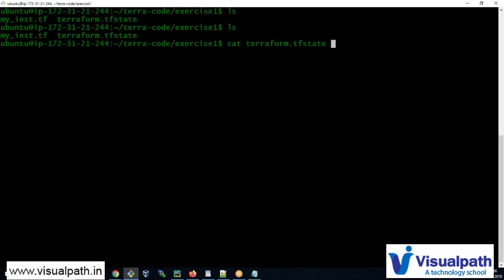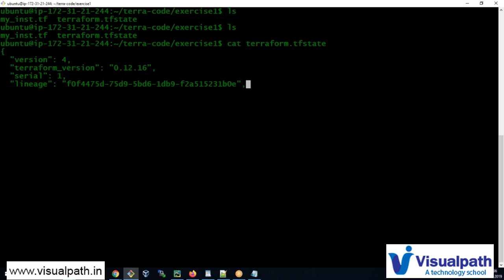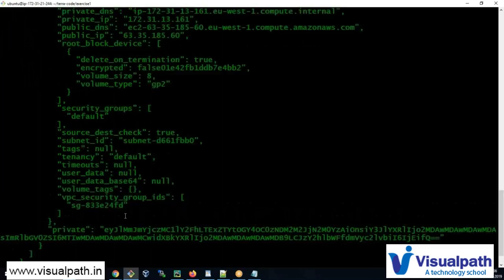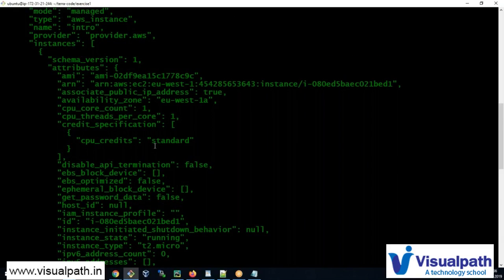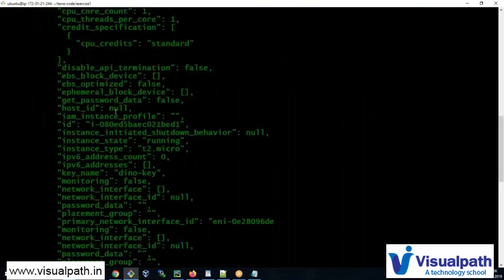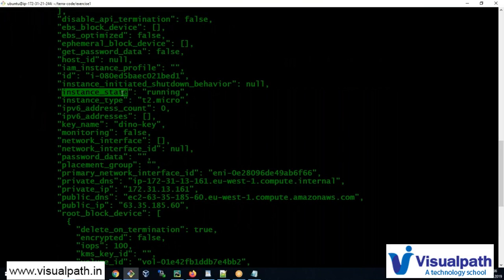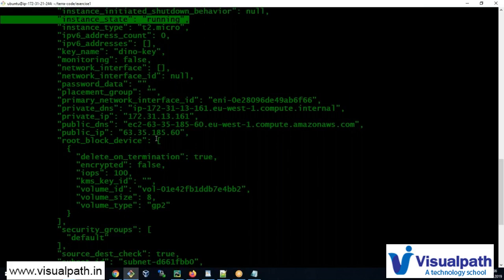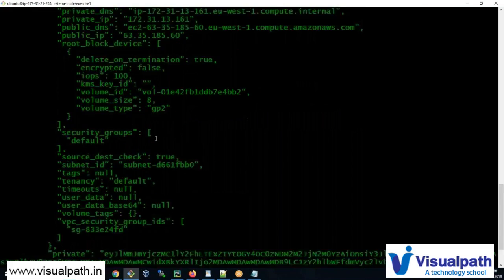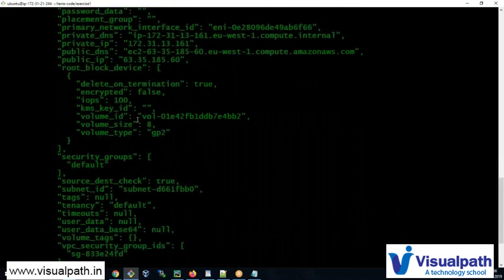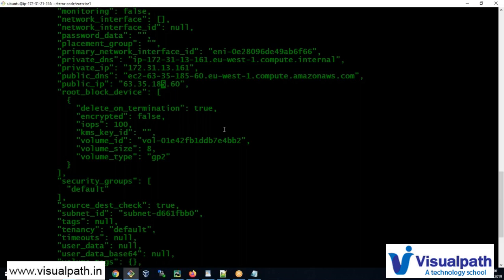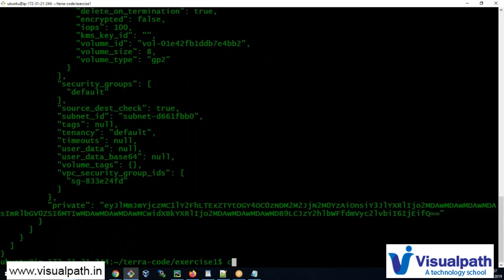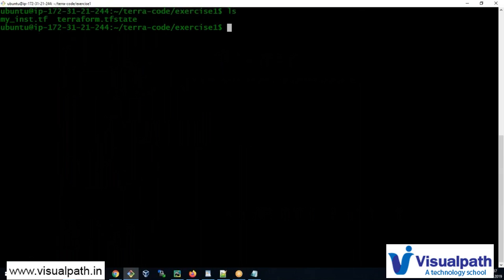It maintains a state. It creates a file, terraform.tfstate, where it's going to put the current state of your infrastructure based on your code. When you apply it, it says there is an instance and it will hold all the information of that instance, its state, that it's running. And when you say plan, it will refresh all the state if there are any changes. You see the IP address, the public IP, everything. And this is a very important file to be backed up or stored at a central location, and I will talk about that in some time.